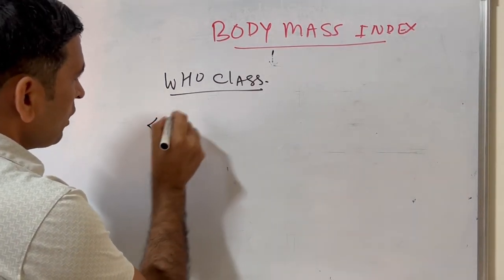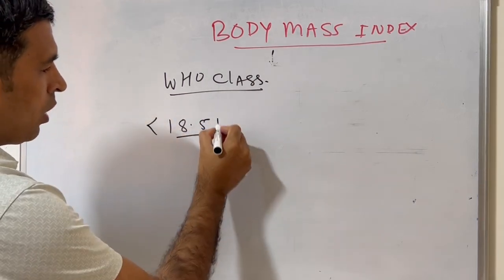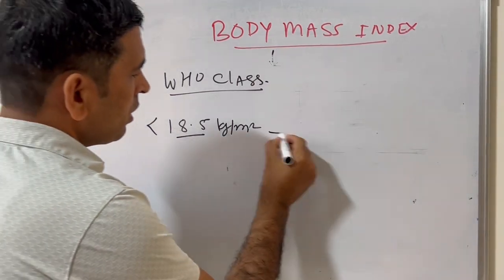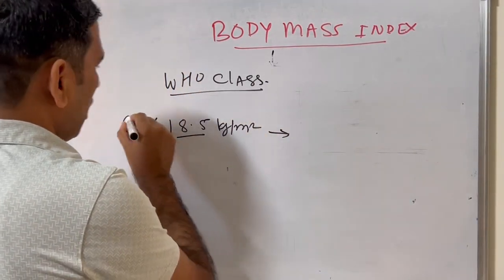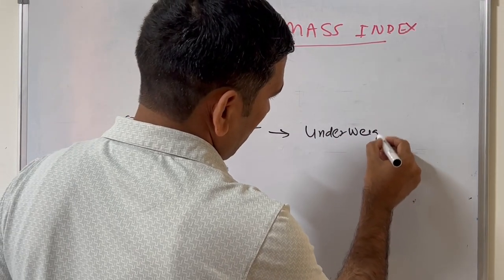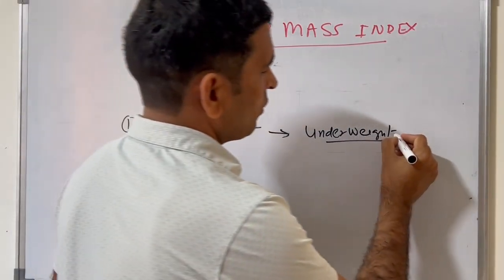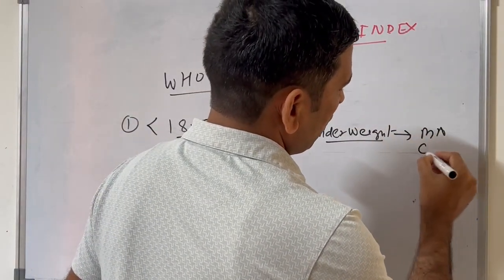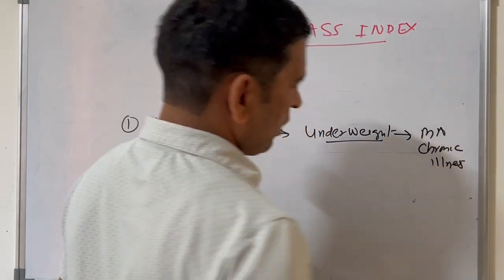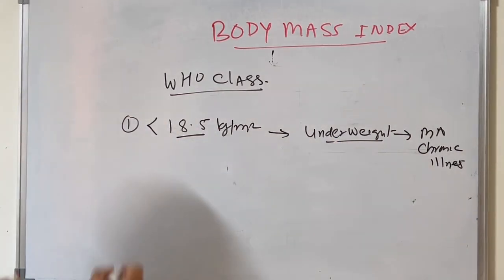If the BMI is less than 18.5 kilogram per meter square, then it is underweight, and that may be because of malnutrition or chronic illness. That is called underweight. First category is underweight.